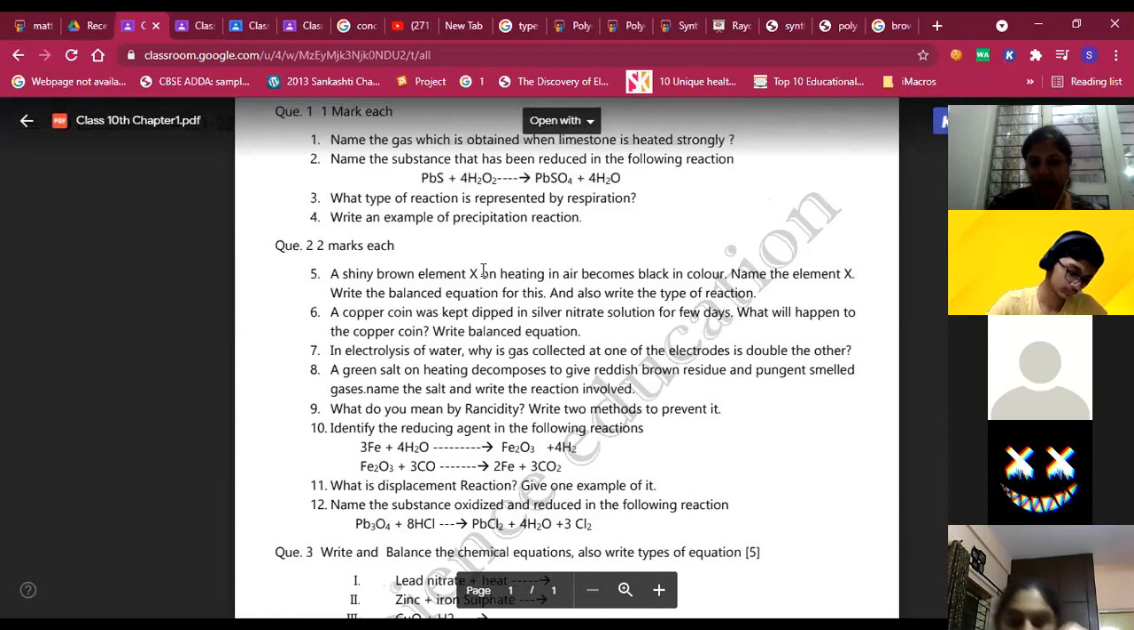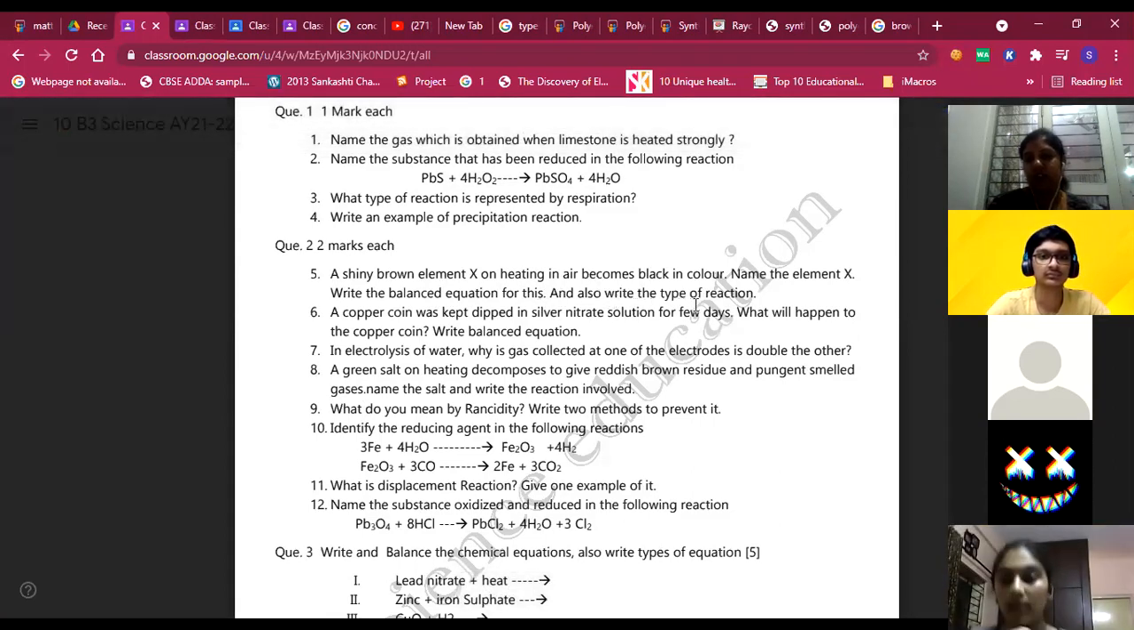A shiny brown element X on heating in air becomes black in color. Name the element X, write the balanced equation for this, and write the type of reaction. So element X is copper, in bracket Cu. Then write a balanced equation for this reaction. It is 2Cu plus O2 gives 2CuO, with heat written above the arrow. And write the type of reaction. You can write either oxidation reaction or combination reaction.